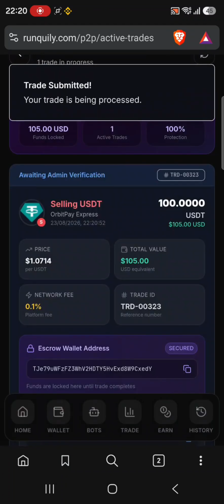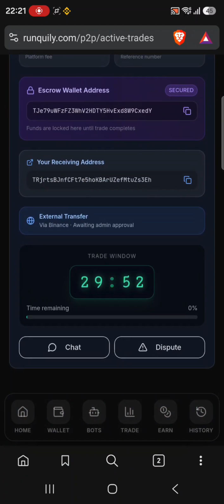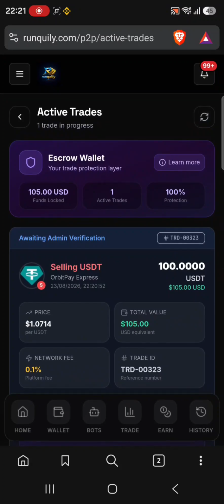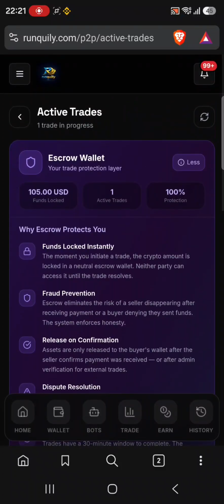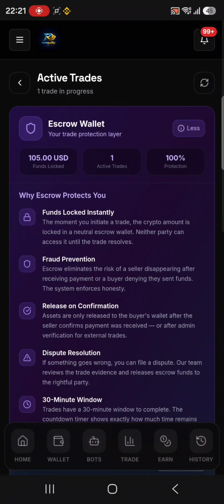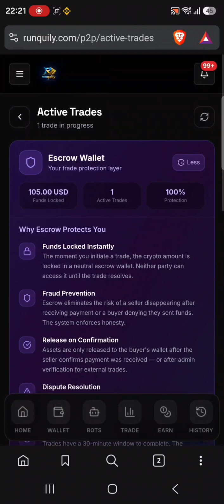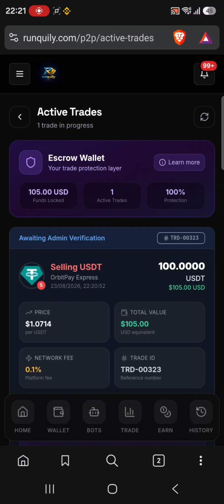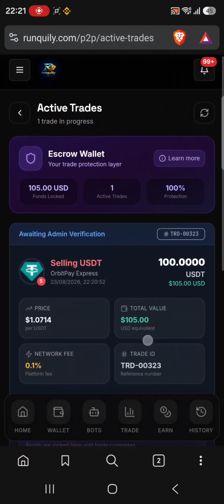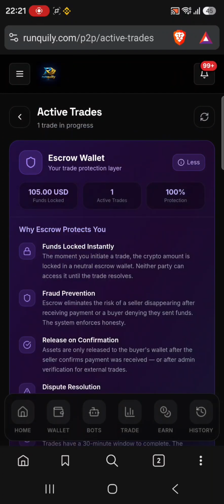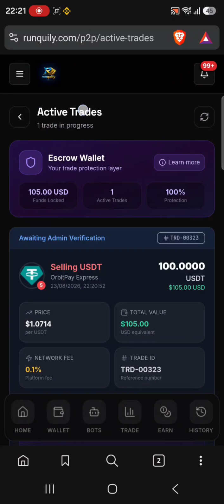And for those who fear that you can lose your profits, no way you can lose your profits, because there is a weapon called escrow wallet. You can click on learn more and you see funds locked instantly, fraud prevention, release on confirmation, dispute resolution, 30 minutes window. So that's how escrow works. Now you can just click on learn more and read the protection of escrow. You can see it is 100% secure.